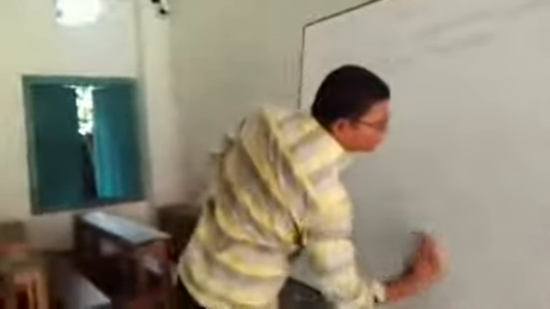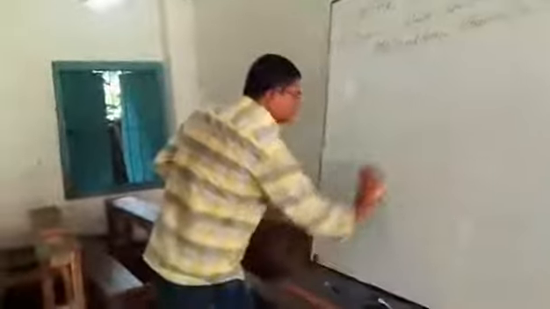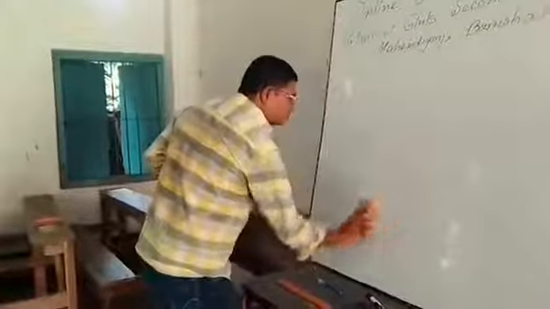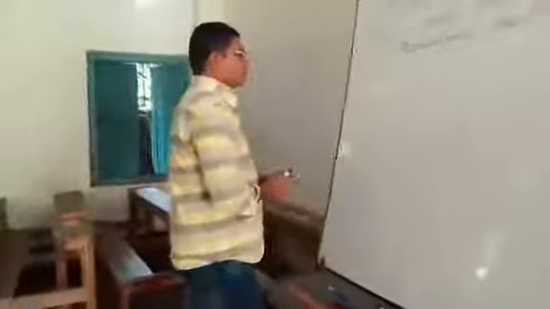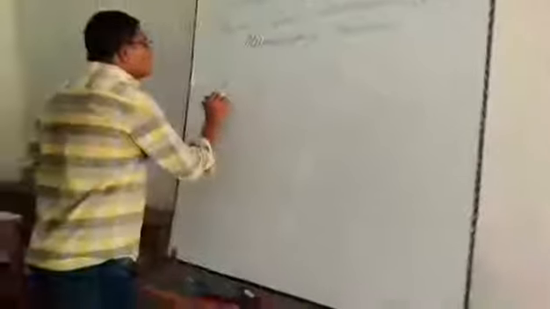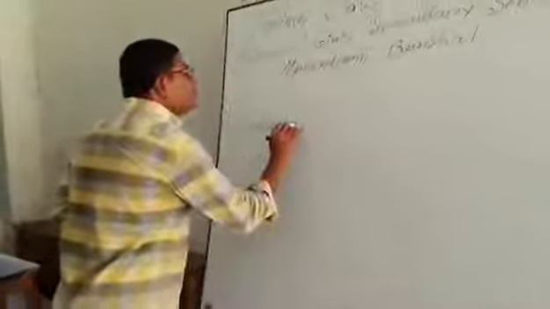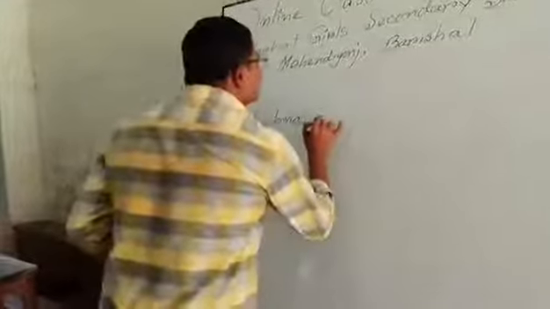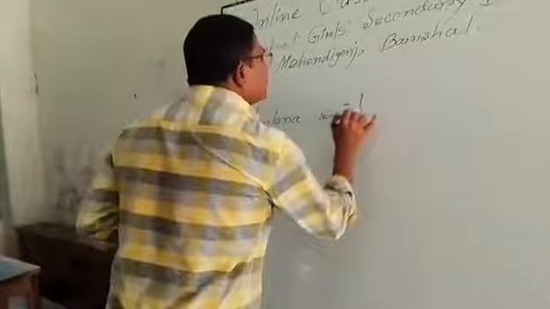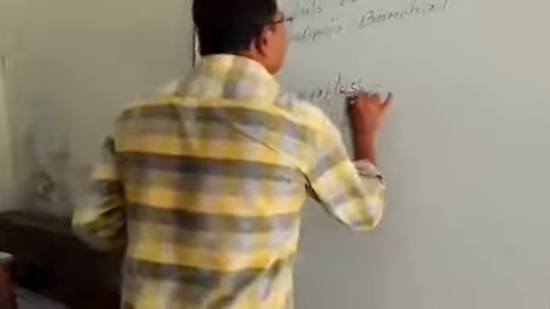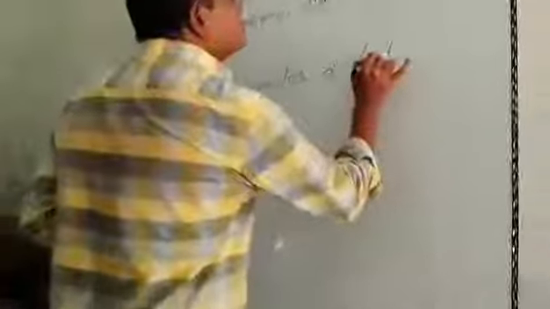I am giving an example. Lubna writes a letter.